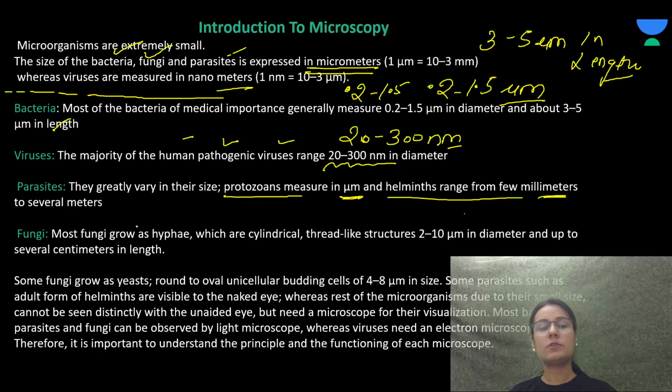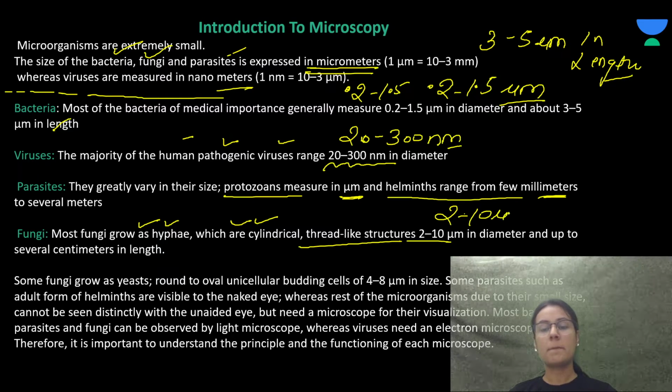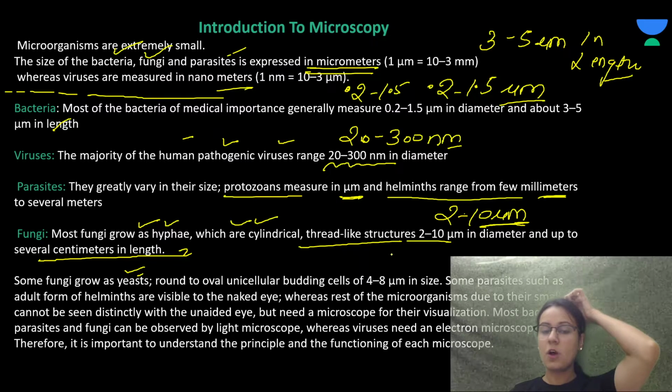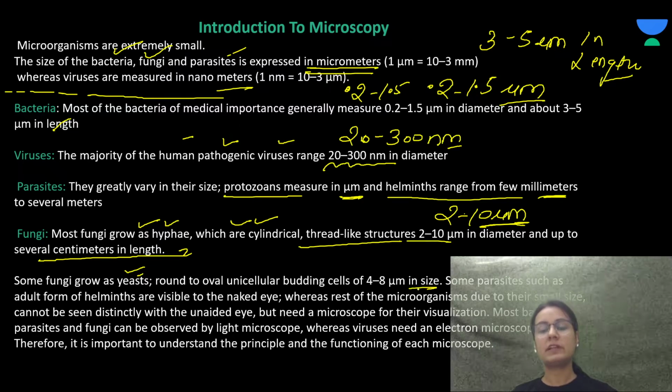Most fungi grow as hyphae, which are cylindrical thread-like structures 2 to 10 micrometer in diameter and up to several centimeters in length. Some fungi grow as yeast, round to oval unicellular budding cells.